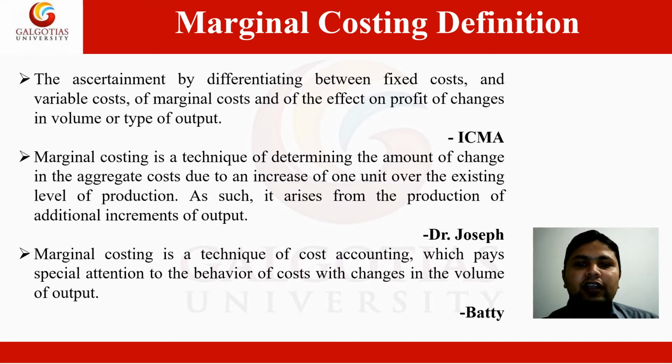As such, it arises from the production of additional increments of output. Now the third definition of marginal costing was given by Betty. Marginal costing is a technique of cost accounting which pays special attention to the behavior of costs with changes in the volume of output.